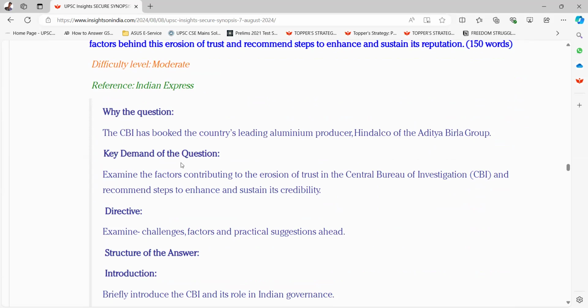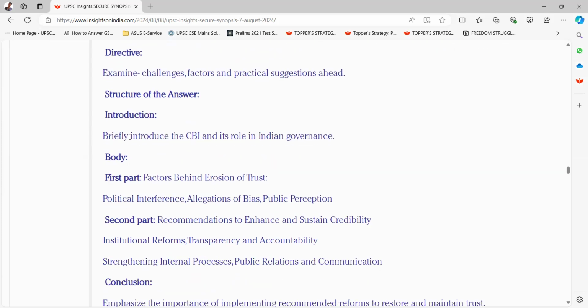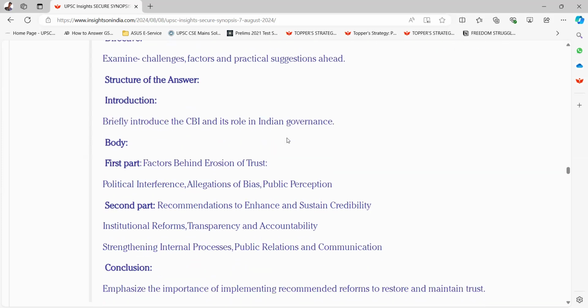Key demand of this question is to examine the factors contributing to the erosion of trust in the Central Bureau of Investigation and recommend steps to enhance and sustain its credibility. Directive: examine challenges, factors, and practical suggestions ahead. Structure of the answer. Introduction, briefly introduce the CBI and its role in Indian governance.